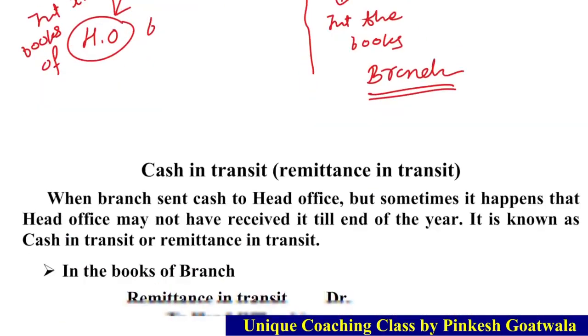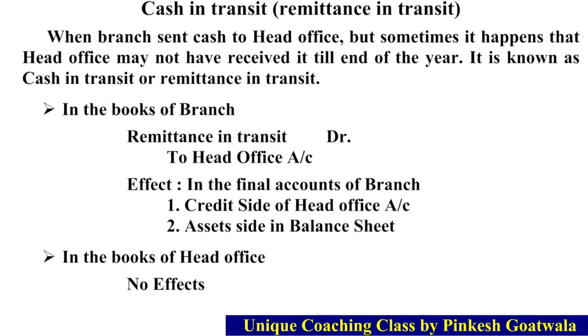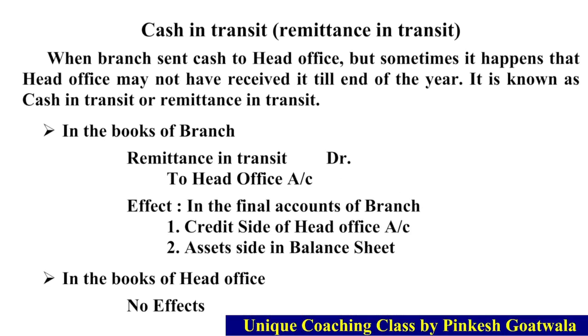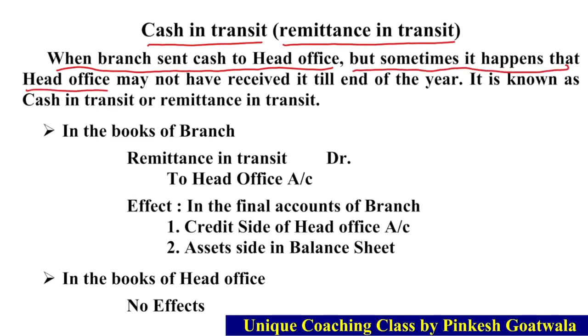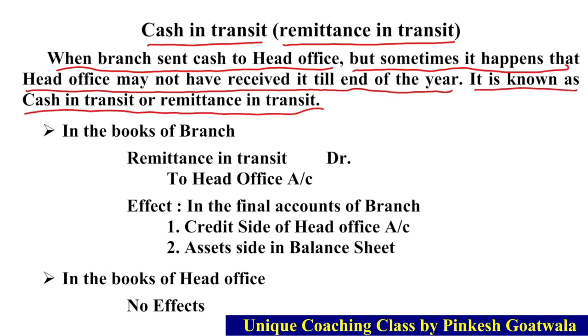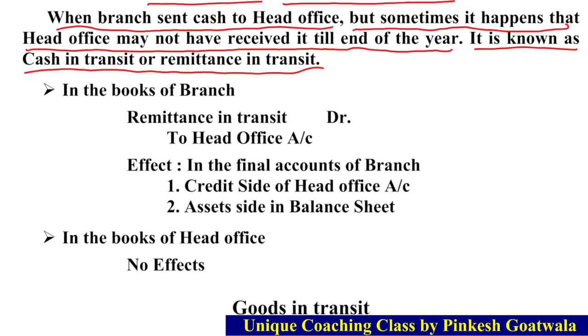Now let's see this definition. First of all, cash in transit, or it's also known as remittance in transit. When branch sends cash to head office, but sometimes it happens that head office may not have received it till the end of the year. It is known as cash in transit or remittance in transit. Okay, clear? And the effect I told you about the cash in transit will be given only in the books of branch. Okay, not in the books of head office.